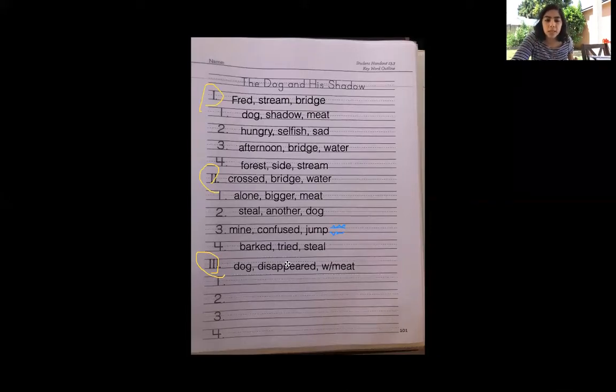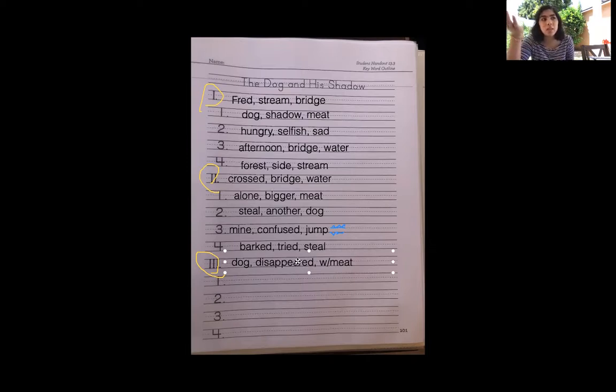So what is the climax and the resolution? Well, the climax is when he sees the dog, right? When he sees the other dog. And then the resolution, what happens at the end, is that the dog disappears because it's a shadow. And the dog disappears and his piece of meat disappears too. Which is so sad, right? So would this be a comedy or would this be a tragedy? Good, it would be a tragedy.